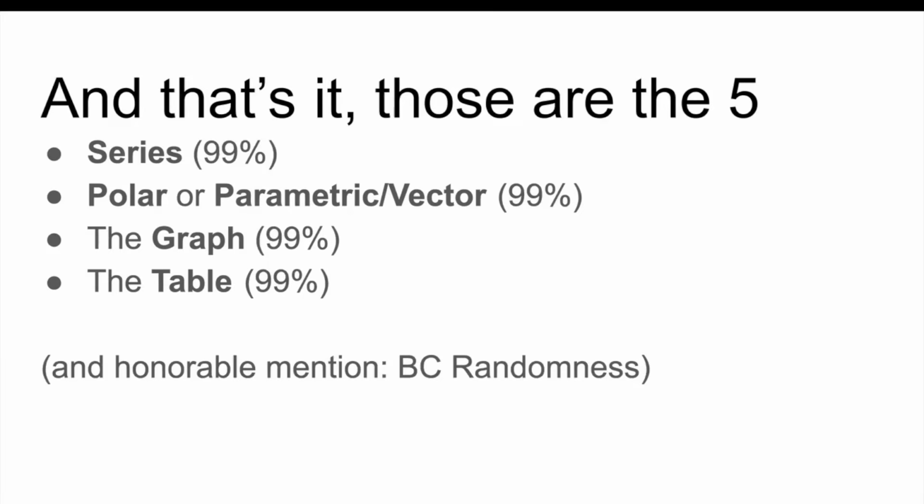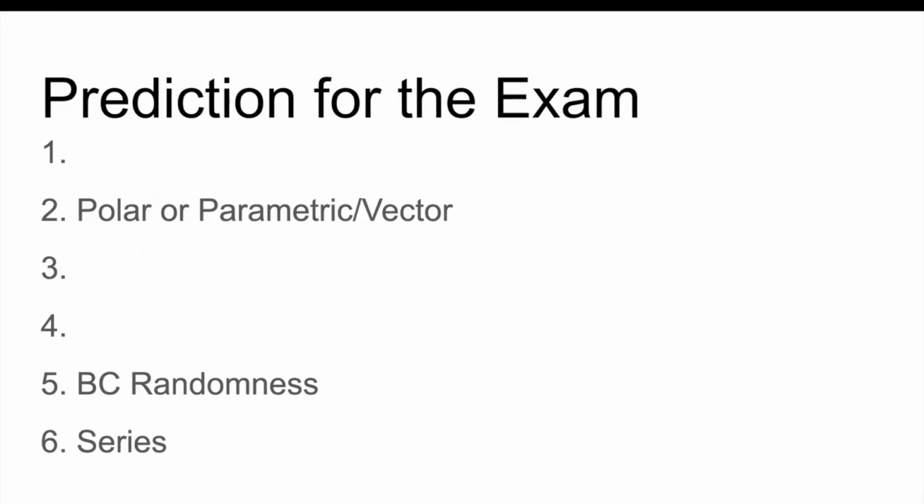By the way, honorable mention to BC randomness, right? I didn't include it in this list because it's not an FRQ type, like I said before, but it's on the exam a lot. So notice I didn't tell you where table would be or where graph would be in the order, right? Maybe table could be number 1 and graph could be number 3. That's a possibility. That raises the question, well, what's going to go in this final spot? Or maybe table could be number 3 and graph could be number 4. Yeah, so you can't really predict it. Table and graph kind of shift around from year to year.